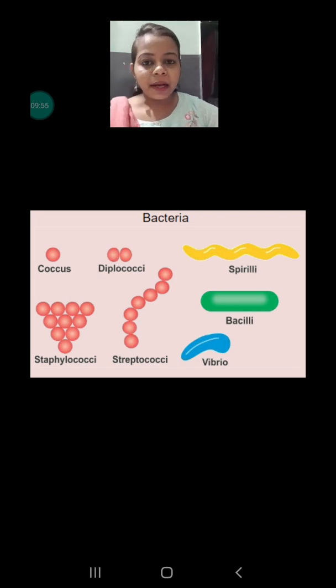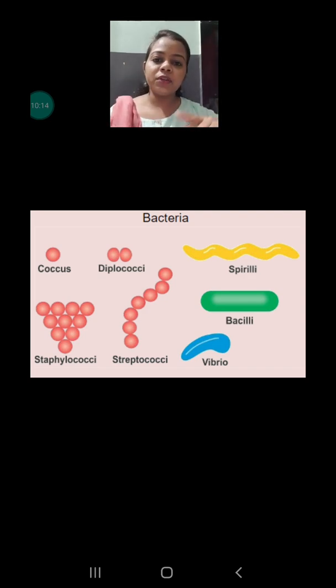Let's talk about the bacteria. The bacteria are single-celled microorganisms, and they are the reason behind many diseases like typhoid, tuberculosis and pneumonia. And they can be of different shapes, like round shape or spiral shape or rod shape. Okay, so these can be harmful for human beings for the many diseases I have just discussed.